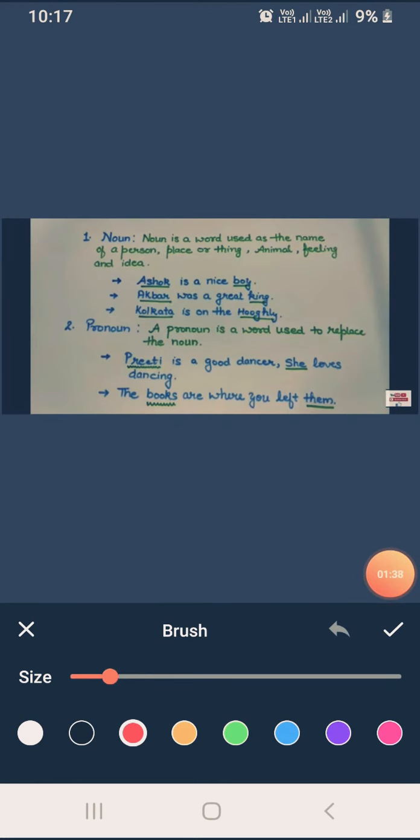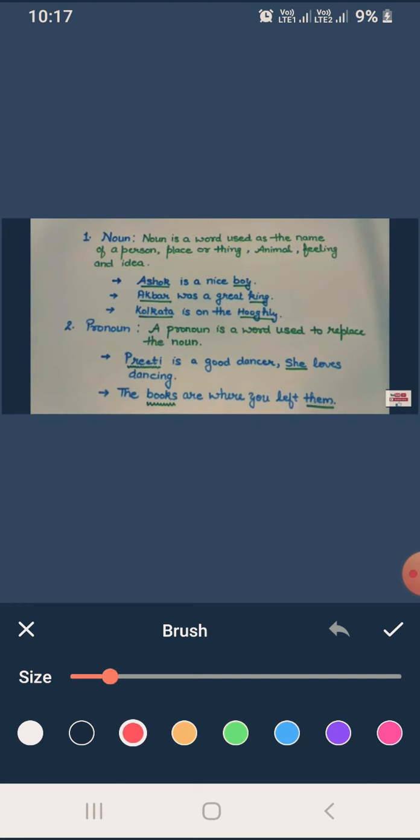Dear students, the first one is noun. We can say any naming word is called a noun, or we can say a noun is a word used as the name of a person, place, thing, animal, feeling, or idea.